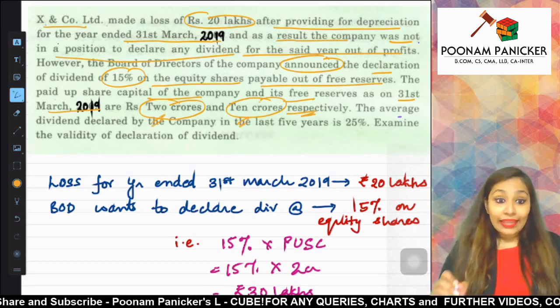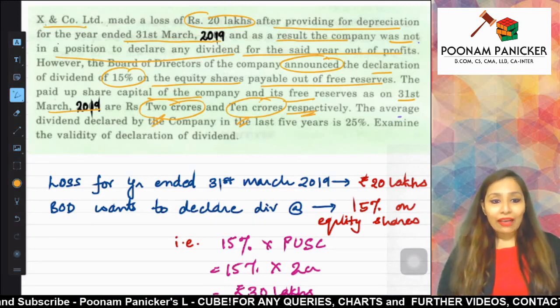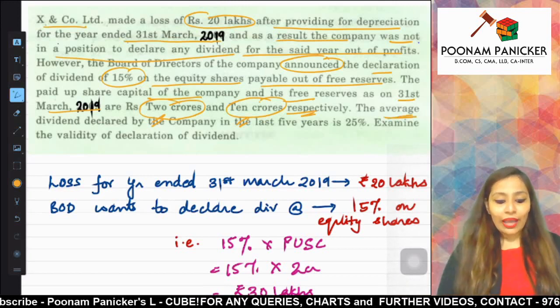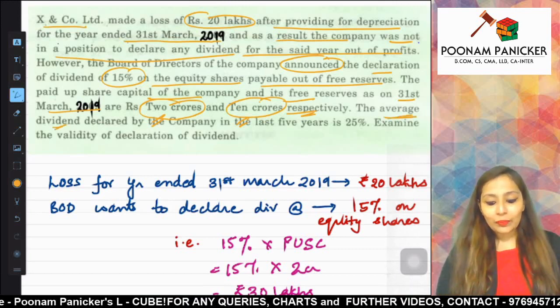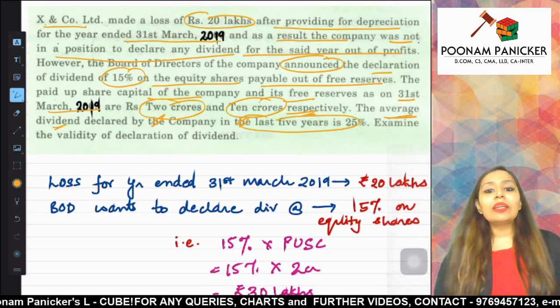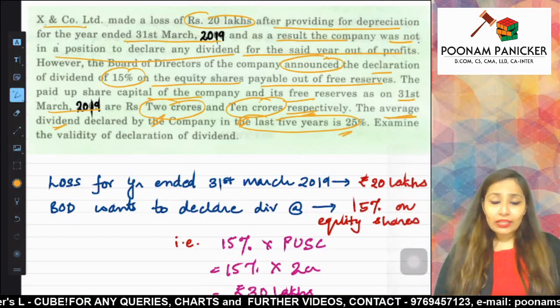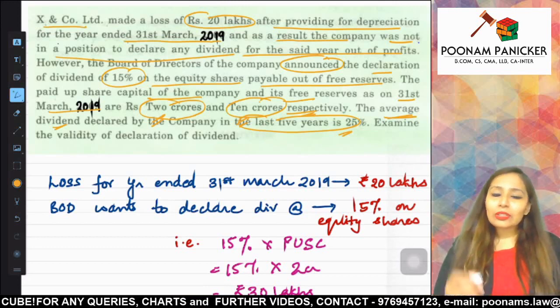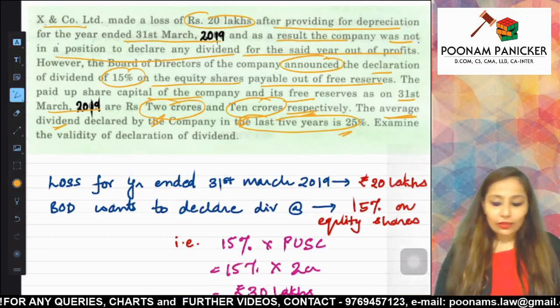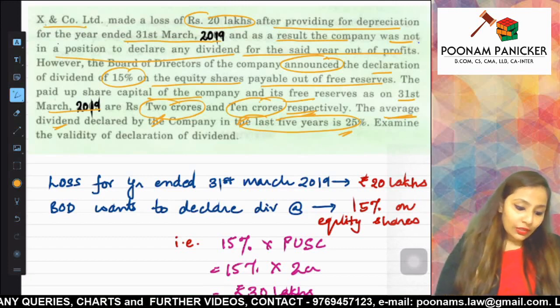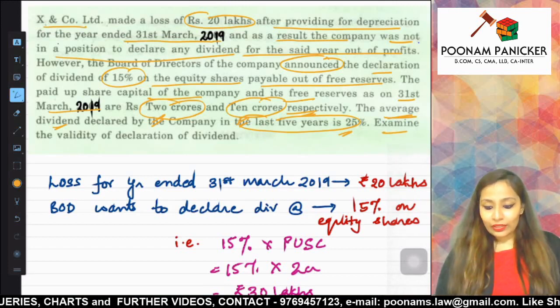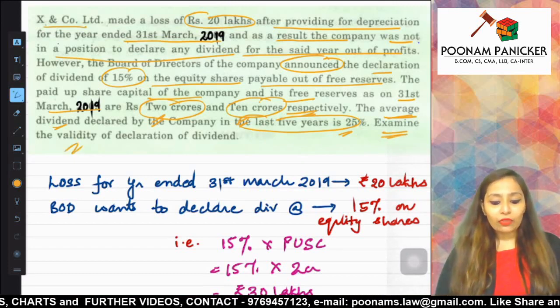Now they have also given you the average dividend declared by the company in the last 5 years, which is 25%. So for the last 5 years, if it is 25%, then for the last 3 years also it is 25%, obviously.